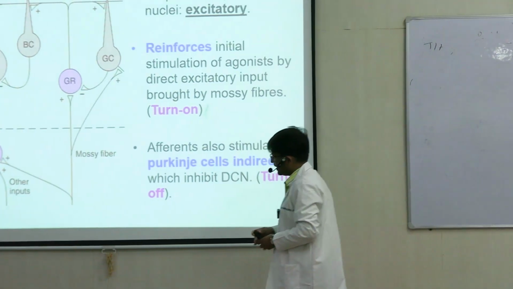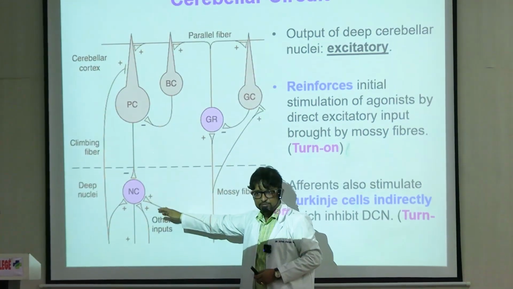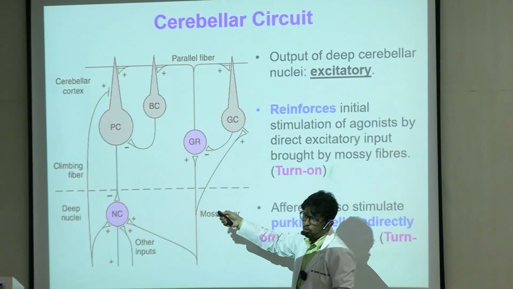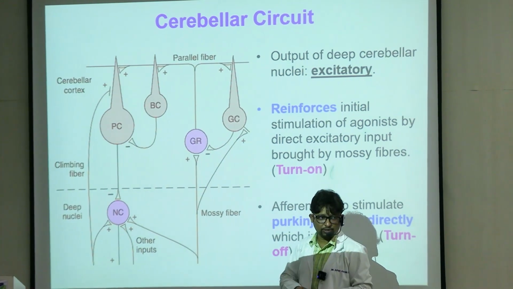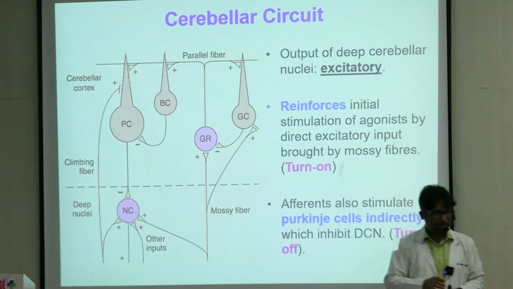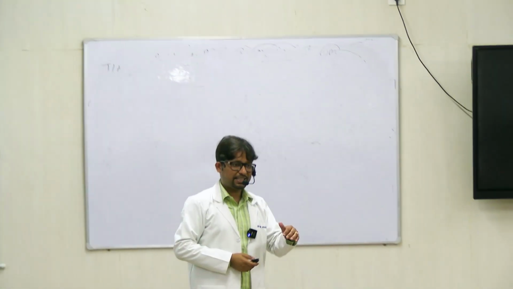So we could see that this is one point where it was turning the circuit on, right? Through the Purkinje cell, it was a turn off, turning motor activity off. Through the basket cell again, it is a turn on. So in the entire cerebellar circuit, as I said, there are multiple points of checks and balances.